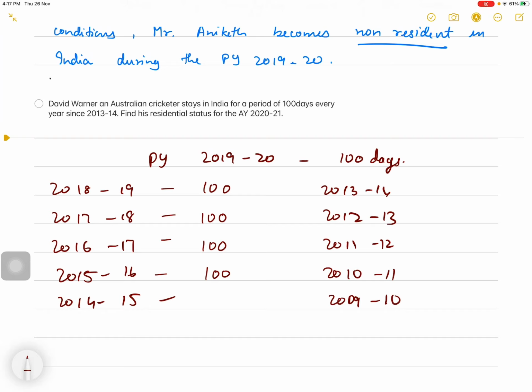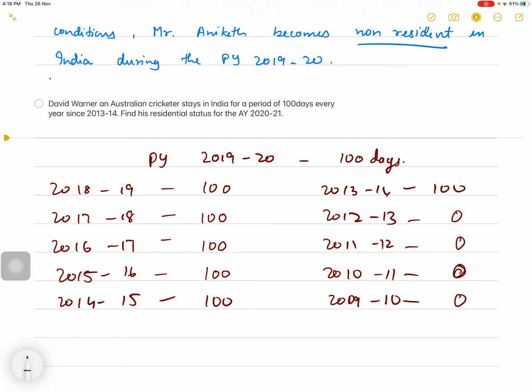Since 13-14 he has been staying in India every year for 100 days. And previous to 13-14 his stay is 0 days.